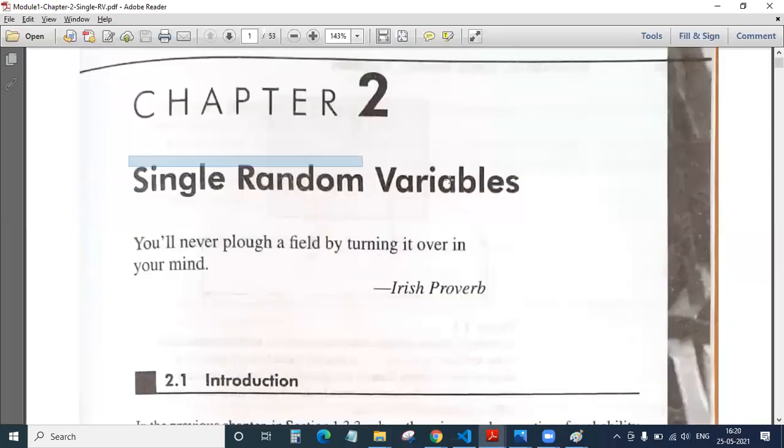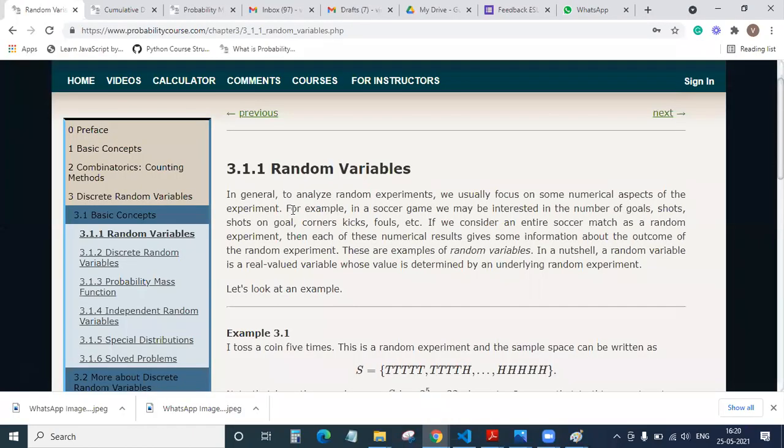Before moving into what single random variables are, we'll try to understand what a random variable is. Okay. So friends, I'll go a bit fast because I need to cover a lot of things in just 2 or 3 classes, because we have very little time. Okay. So what is a random variable?